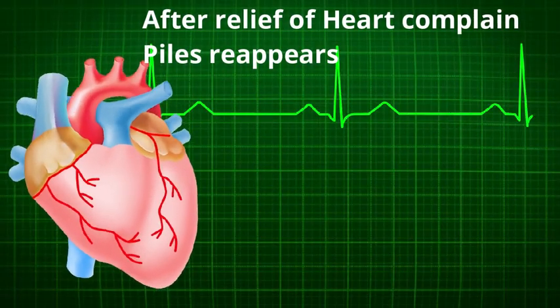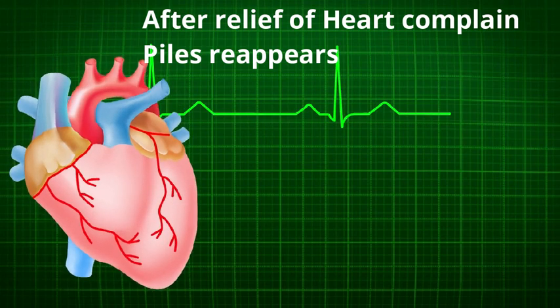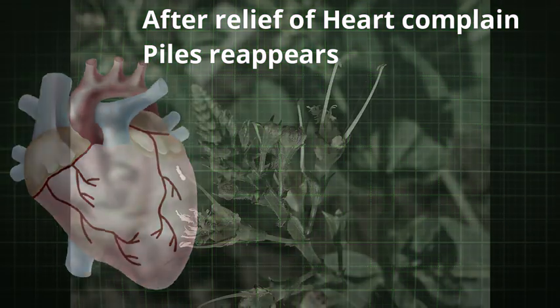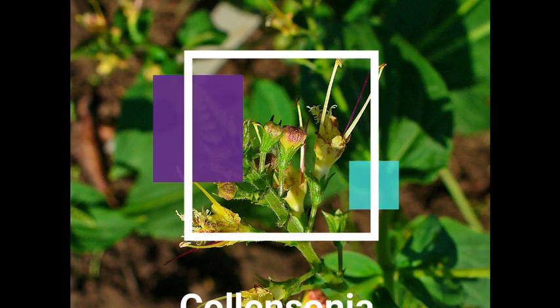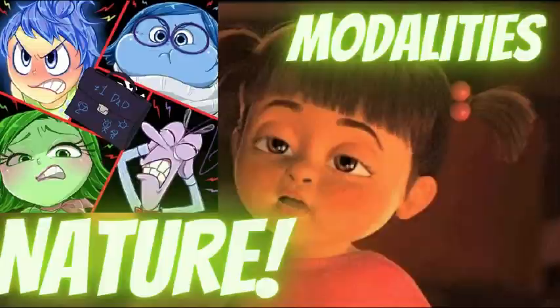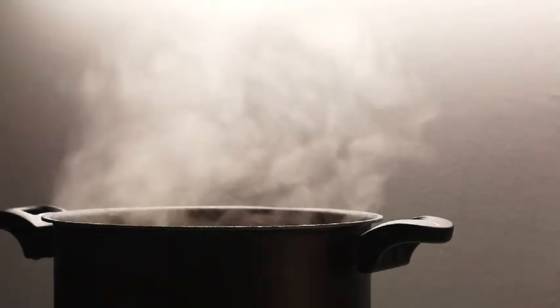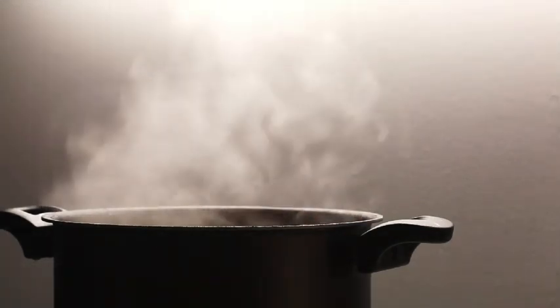So this is a very peculiar symptom, that when the heart symptoms disappear, the piles reappear. If this condition is there, then collinsonia acts best, and also after suppressed menses. Now the modalities of collinsonia: the patient gets aggravated from mental, emotional excitement, and he feels better by applying heat on that area.